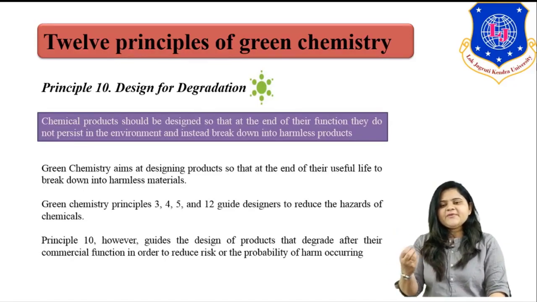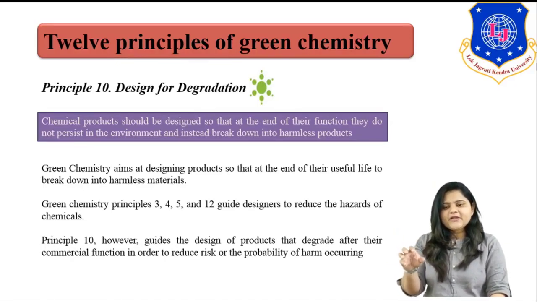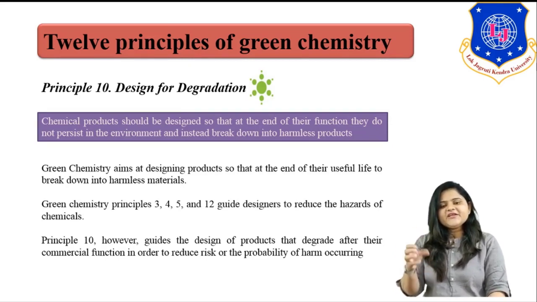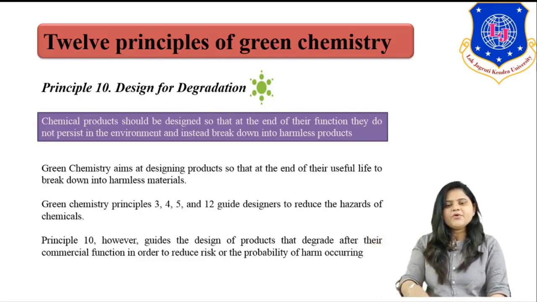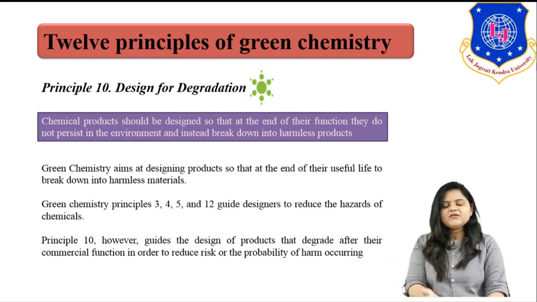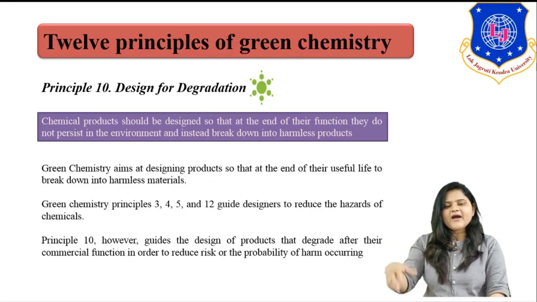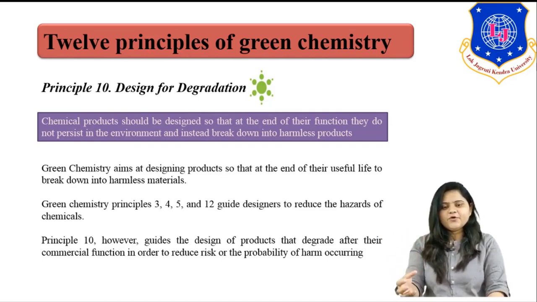This principle particularly concerns degradation after formation, but the remaining principles say to try to reduce hazardous components at the source itself. Rather than after the formation of the product, try to focus before the product is formed. That means principles 3, 4 and 5 say to try to eliminate risk and hazards at the source itself, before the product is formed. That means use raw material in such a way that it is non-hazardous to our environment, right?